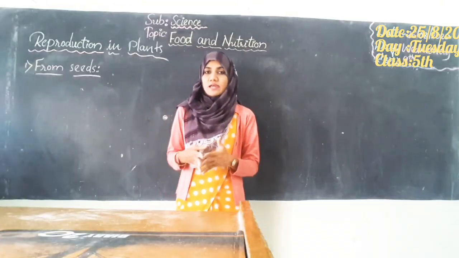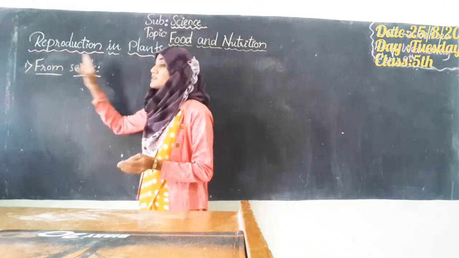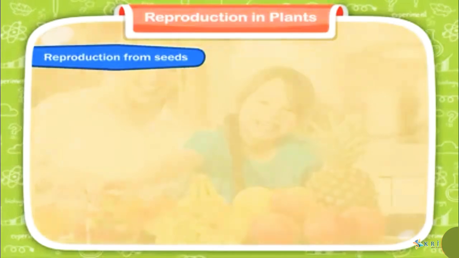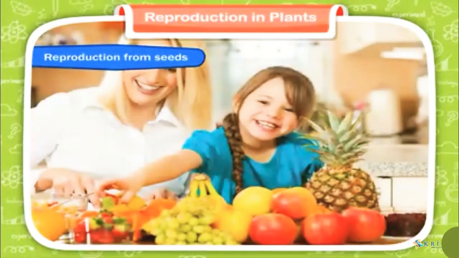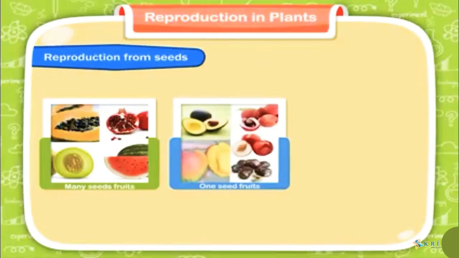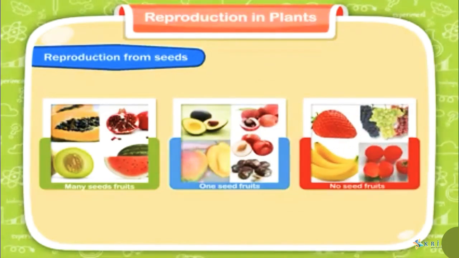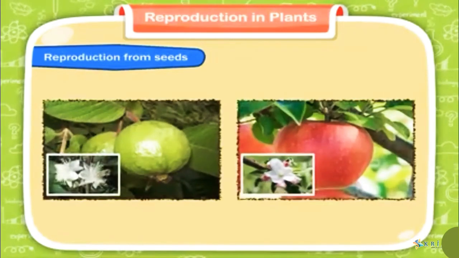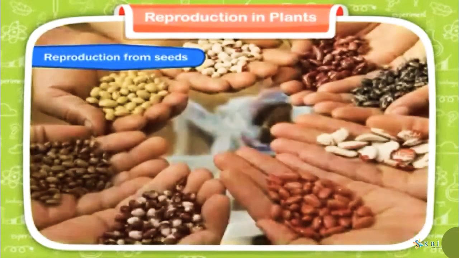Let us understand reproduction in plants from seeds through a graphic video. Reproduction from seeds. We eat fruits. Some fruits have many seeds. Some fruits have only one seed, and some have no seed at all. The seeds of different fruits have different shapes and sizes. Most plants produce many flowers that turn into fruits. They have seeds in them.